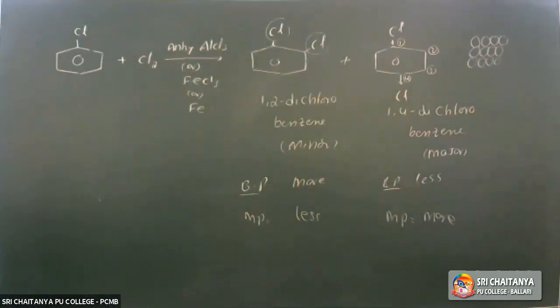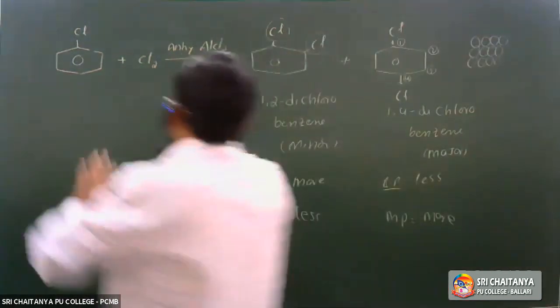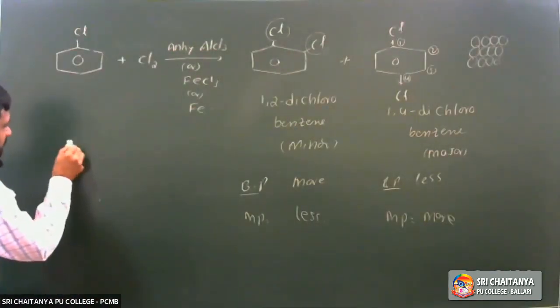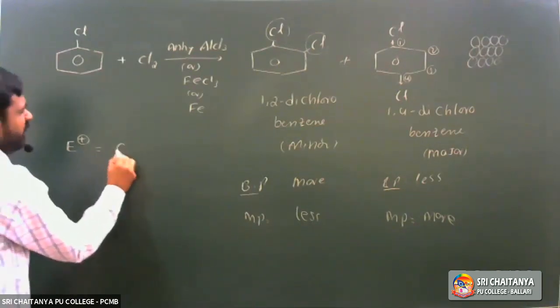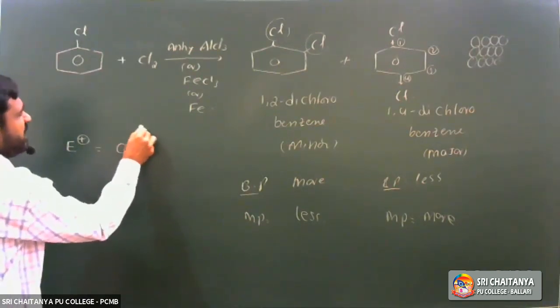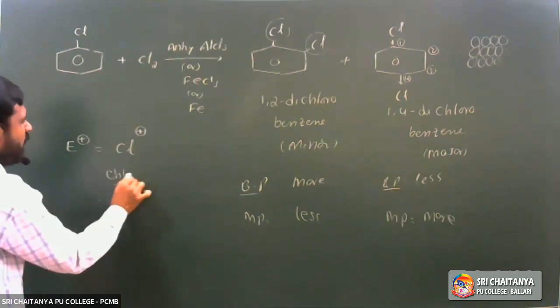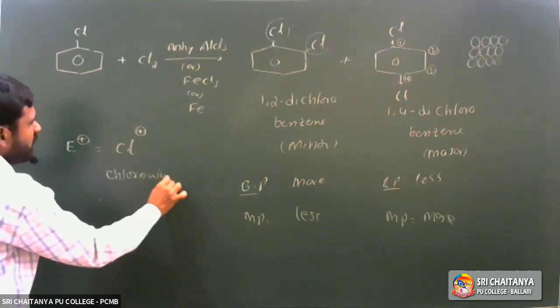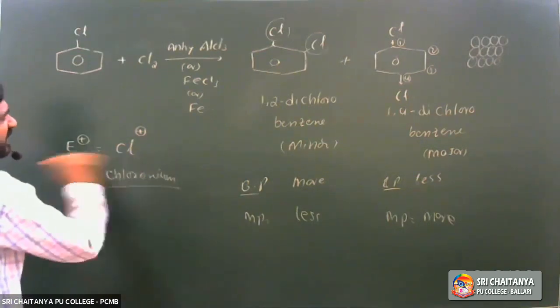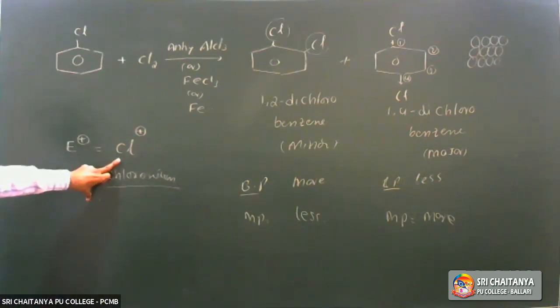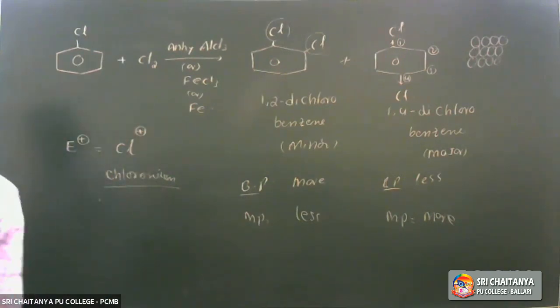So what is the electrophile here? When chlorobenzene is treated with chlorine in the presence of anhydrous aluminum chloride, ortho dichlorobenzene and para dichlorobenzene are formed. In this reaction, the electrophile is Cl+, called the chlorinium ion. The suffix -ium indicates a cation.